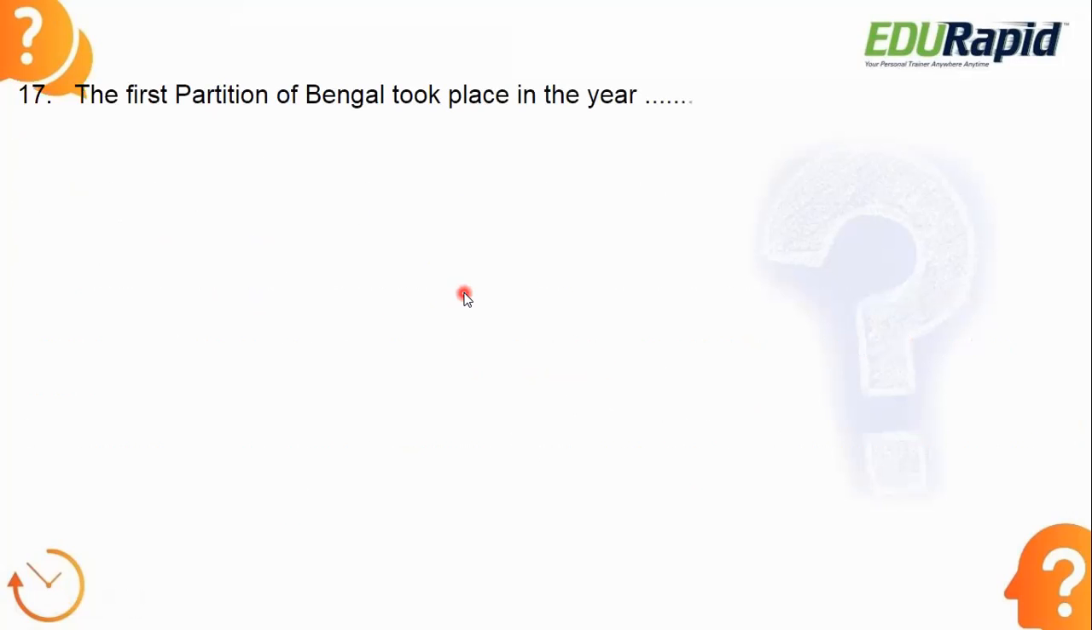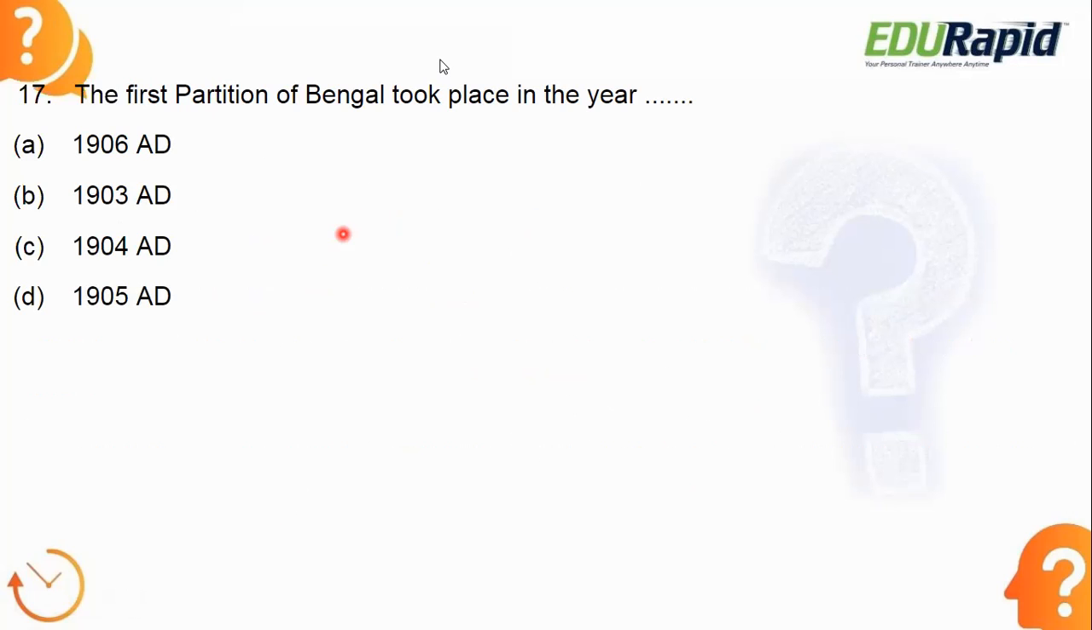The first partition of Bengal took place in the year.